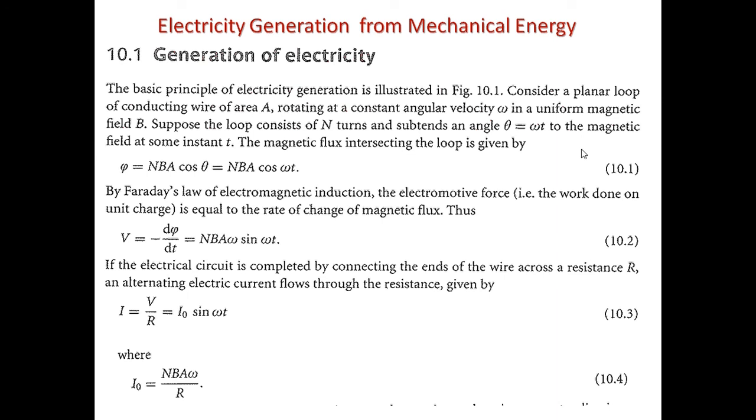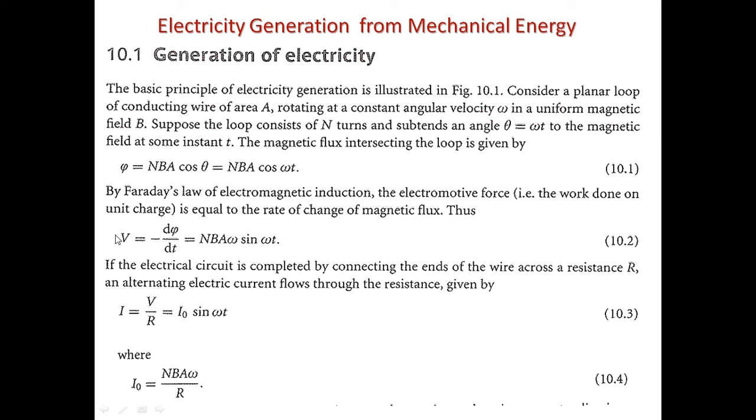The magnetic flux which intersects the loop is given by NBA cos theta, because of the angle it makes with the magnetic field. Theta, as I told you, is omega t here, so we substitute omega t. By Faraday's law of electromagnetic induction, the electromotive force is equal to the rate of change of magnetic flux.